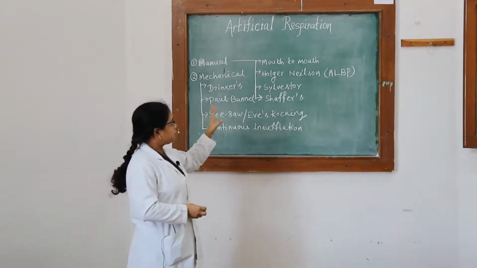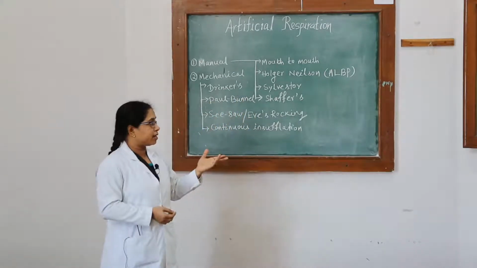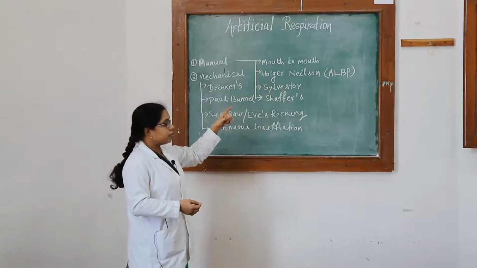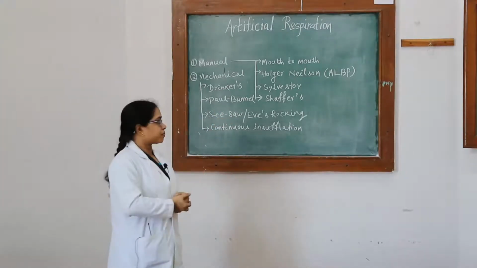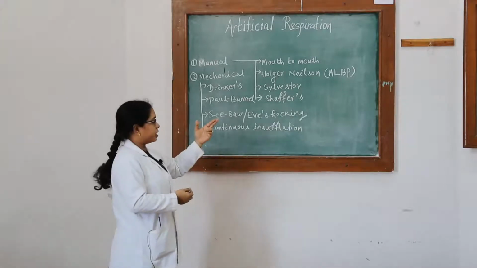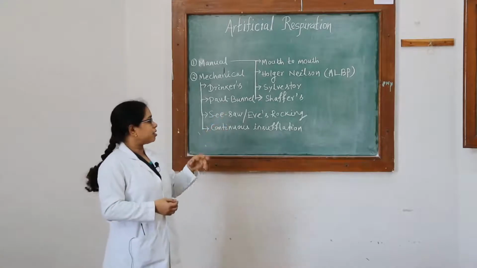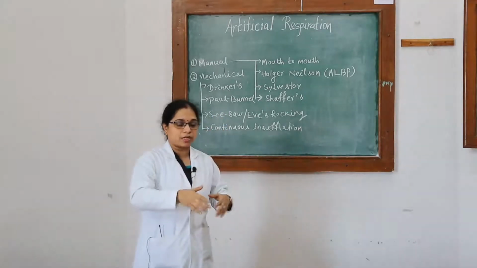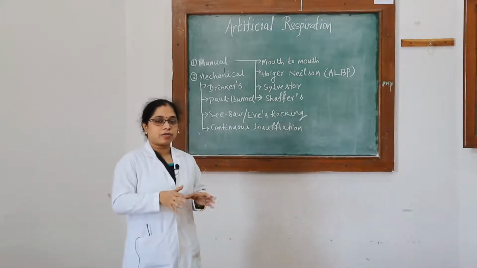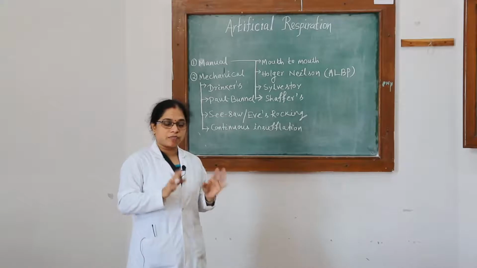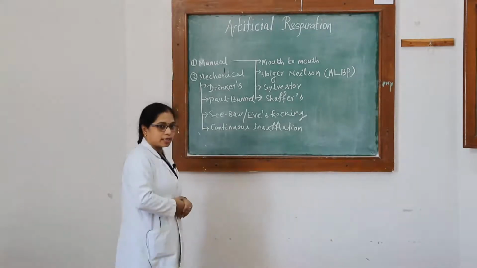In all these 4 methods there are some advantages and disadvantages. Though it is very effective here, as inspiratory phase and expiratory phase both are active, the disadvantage is that if the person has a fracture of the rib bones, you cannot give the pressure. If there is a fracture of rib bones or arm bones, you cannot give proper pressure. So that is the disadvantage.